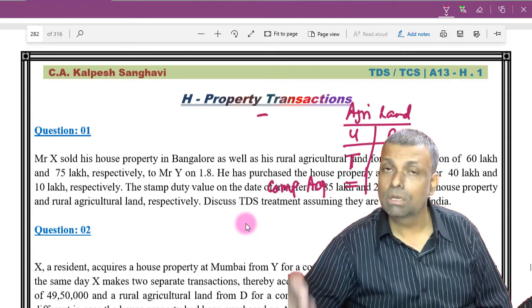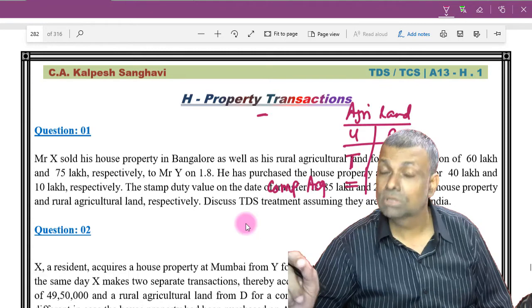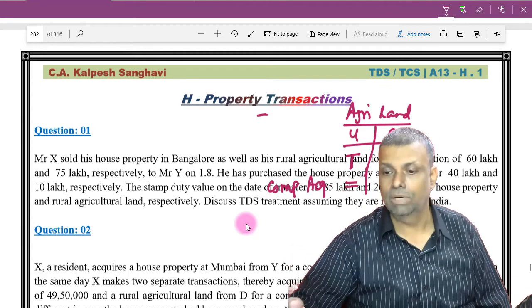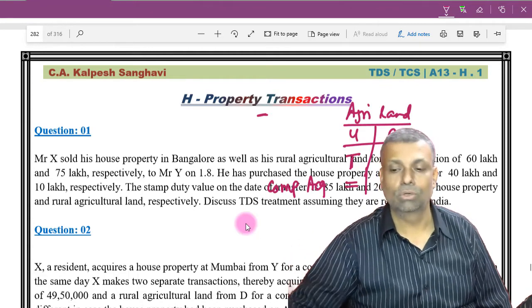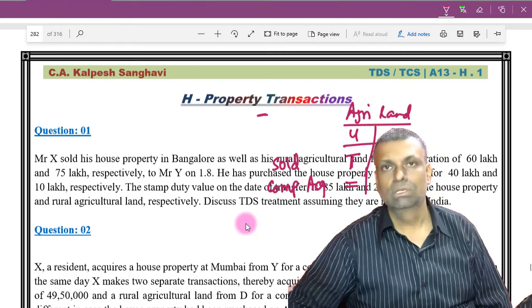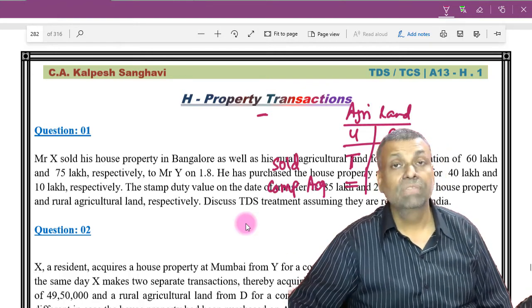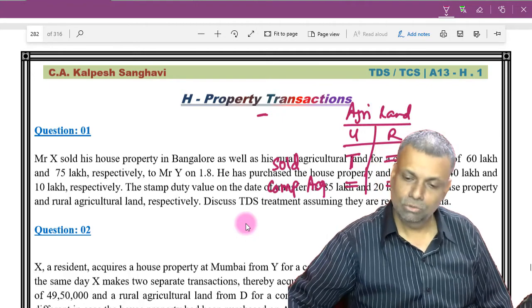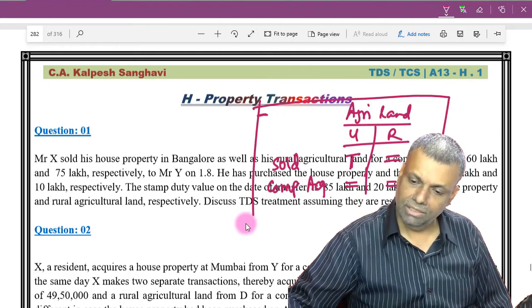So even if there was an urban agricultural land, but if it was compulsorily acquired, then it will not be taxable whatsoever. But an urban agricultural land, if it is normally sold, just like a purchase sale transaction, then the urban land is only taxable. So make this particular point very clear in your book.